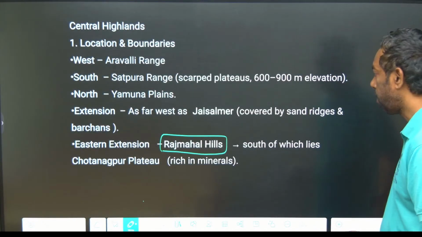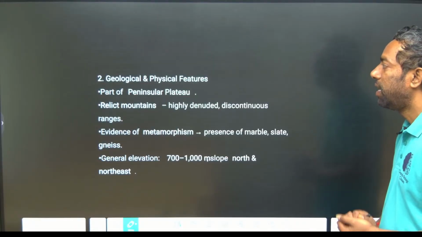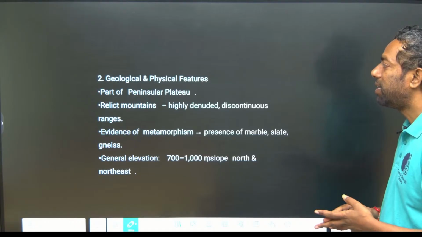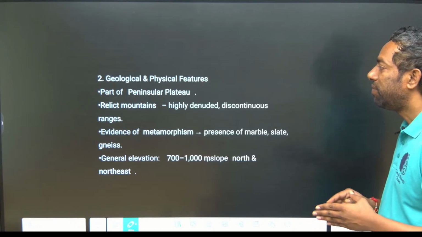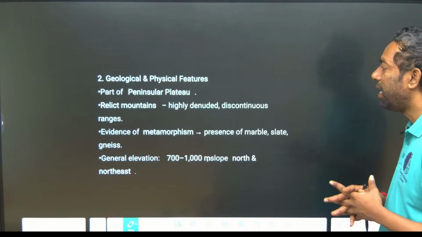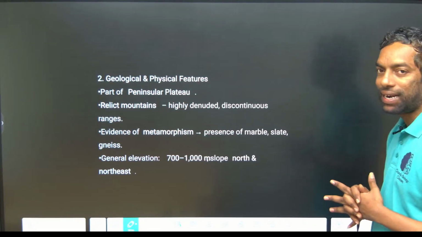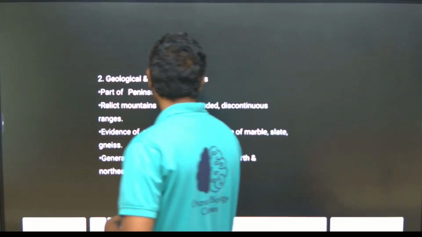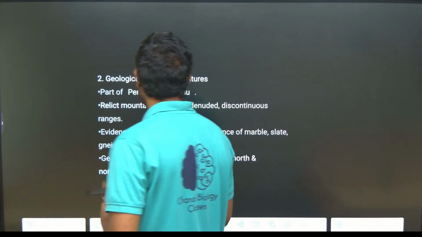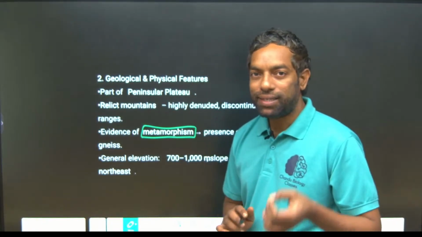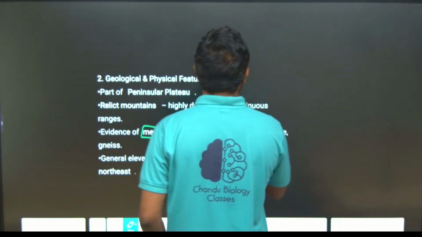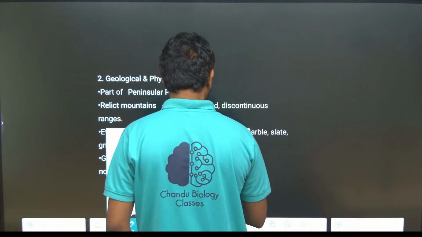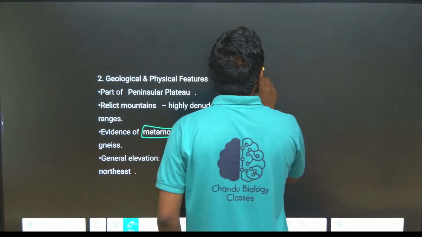And the geological and physical features of the peninsular plateaus. This is the peninsular plateau, with discontinuous mountain ranges. Evidence for metamorphism. There are rocks, igneous rock. Okay, this is the earth.